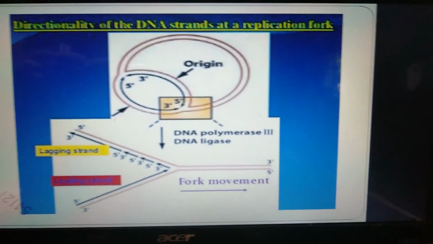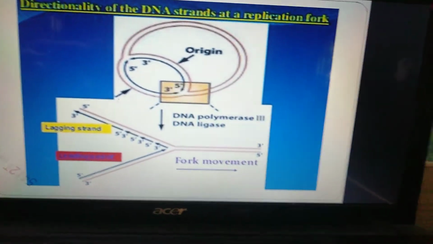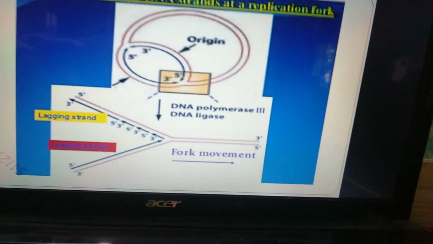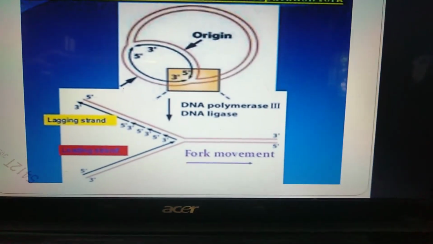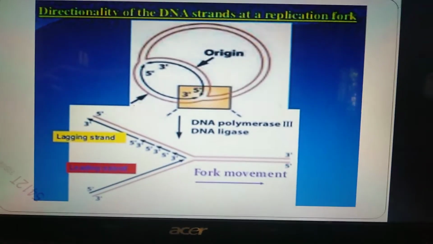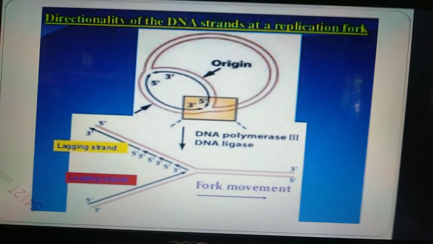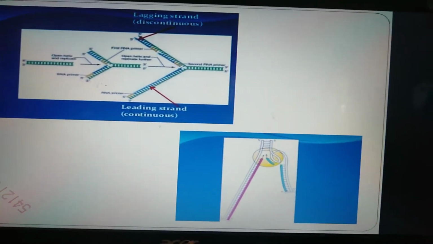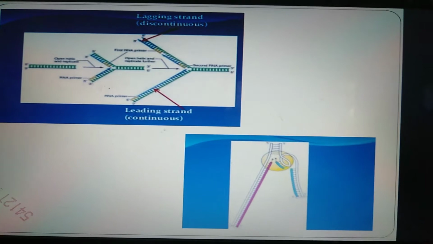Here the directional DNA strand replication fork is also formed through theta formation. So we can see how 5' and 3' form a small bubble-like structure, and then the replication fork forms. There is a lagging strand and a leading strand, which help in formation of the fork. Here you can see how the elongation of the fork happens, the leading strand and the lagging strand.